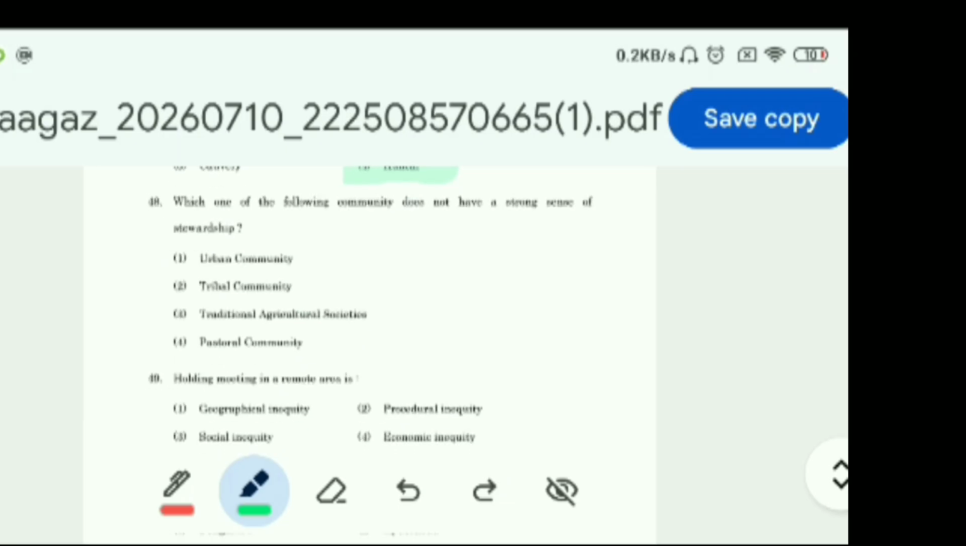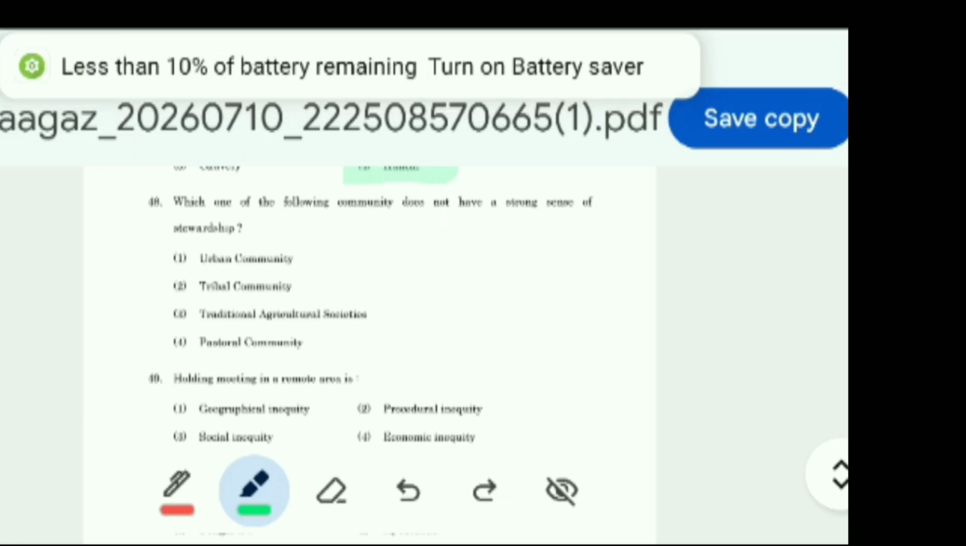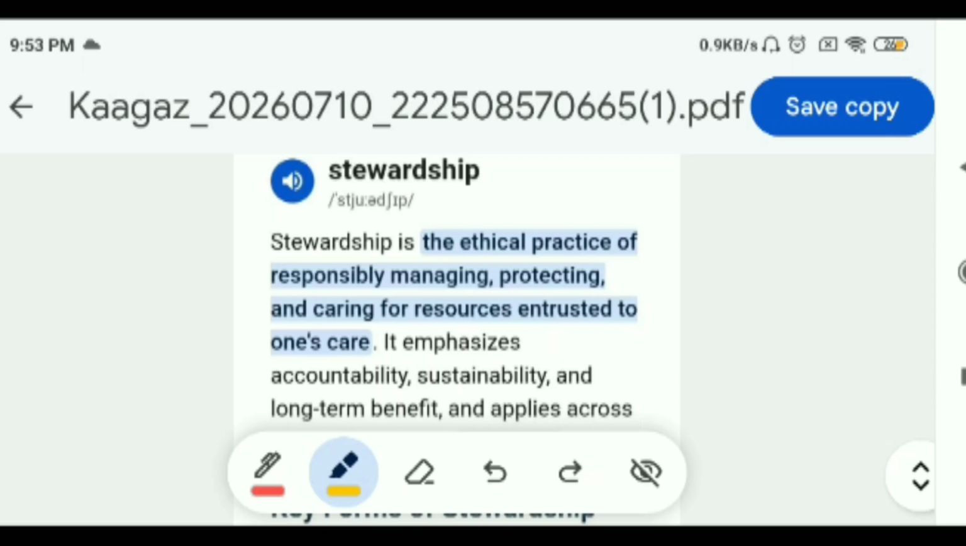Now question 48, which one of the following community does not have a strong sense of stewardship? Urban community, tribal community, traditional agricultural societies, pastoral community. First of all, इस क्वेश्चन का आंसर आपको बुक में सही से नहीं मिलेगा. सो आपको फर्स्ट ऑफ ऑल इसके लिए आपको स्टीवर्डशिप की डेफिनेशन जाननी होगी. Stewardship is the ethical practice of responsibly managing, protecting, and caring for resources. So managing, protecting and caring for the resource is stewardship.